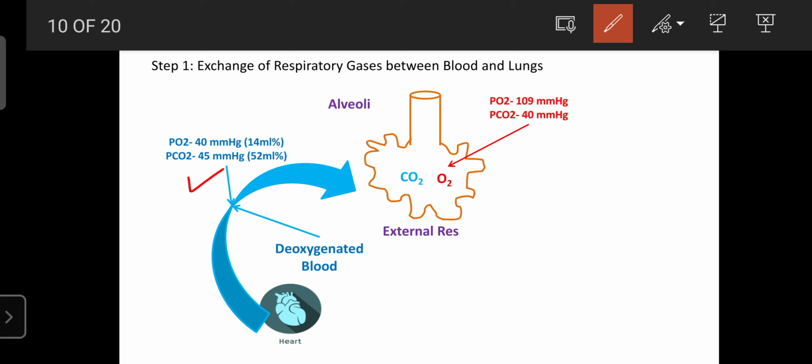The air in the alveoli after inspiration has an oxygen pressure of 109 mmHg and a carbon dioxide pressure of only 40 mmHg. This causes a pressure difference, so carbon dioxide enters the lungs from the blood, and oxygen enters the blood from the alveoli.